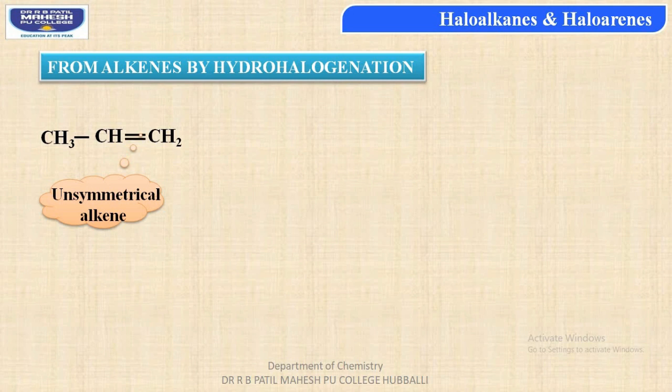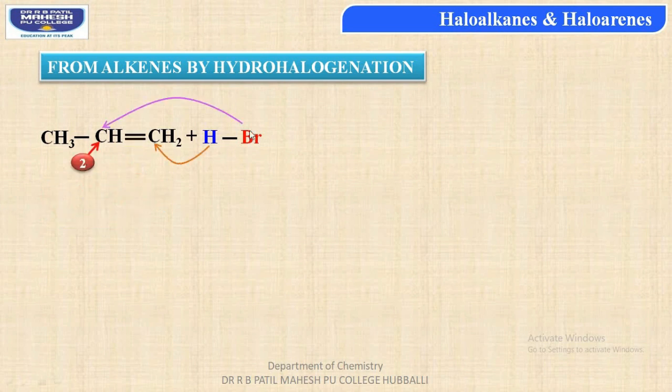When this unsymmetrical alkene is made to react with hydrogen bromide, then students, the double bond is reduced to a carbon-carbon single bond by the addition of hydrogen and bromine atom across the unsaturated bond. As a result, the bromine atom attaches to the carbon atom, that is the second carbon atom, having a lesser number of hydrogens, whereas the hydrogen atom from the reagent combines with the first carbon atom. It would form the product